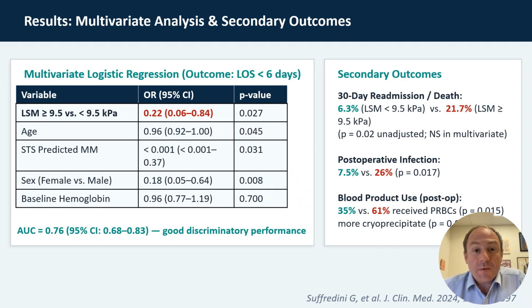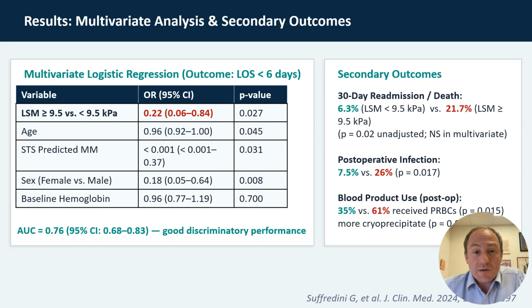We performed multivariate logistic regression models using short hospital length of stay, which was less than 6 days, as the dependent variable. Independent variables included liver stiffness measurement, age, sex, the STS predicted morbidity and mortality, and baseline hemoglobin. After adjusting for all variables, elevated liver stiffness was associated with lower odds of early discharge as compared to low to moderate liver stiffness, with an odds ratio of 0.22.